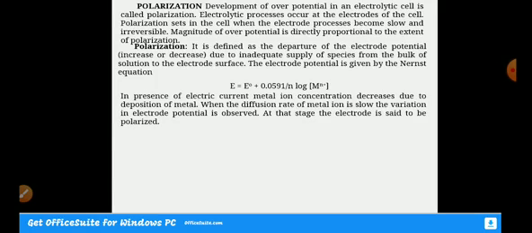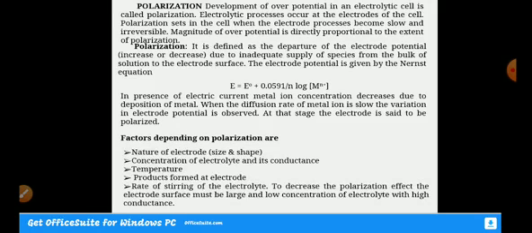Okay, so the concentration polarization depends upon the nature of the electrode, that is size and shape, concentration of electrolyte and its conductance, temperature, and products formed at the electrode. We can overcome the concentration polarization by stirring. The rate of stirring also varies. To decrease the polarization effect, the electrode surface must be large and a low concentration of electrolyte must be used in the electrolytic bath, with high conductance. So this is all about concentration polarization.